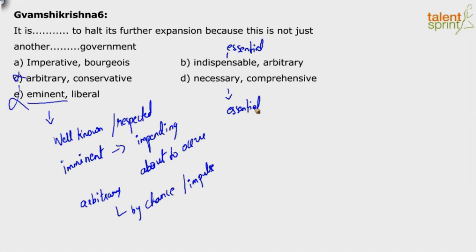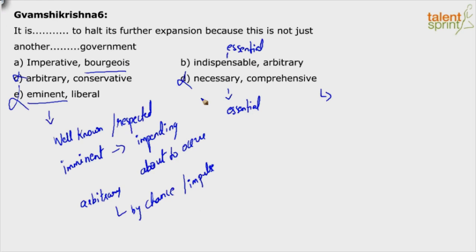Looking at the second blank, I have not just another bourgeois, then I don't even know if I'm pronouncing it right, arbitrary and comprehensive. Now, comprehensive government doesn't make sense, right? It's not a colloquial phrase. It doesn't fit in the context. When I say comprehensive, something that is very complex or has a lengthy structure, it doesn't make sense in the second blank. So I'm going to remove D. So I'll have to choose between A and B.